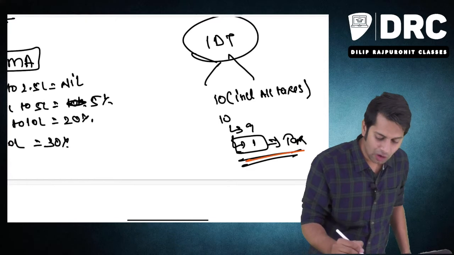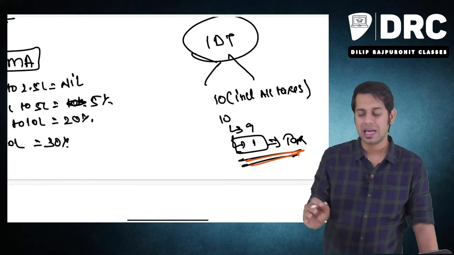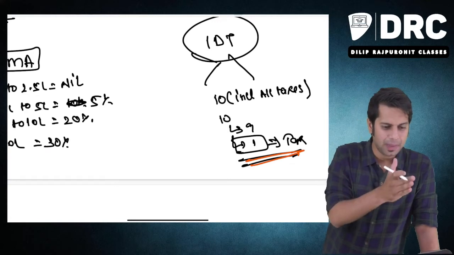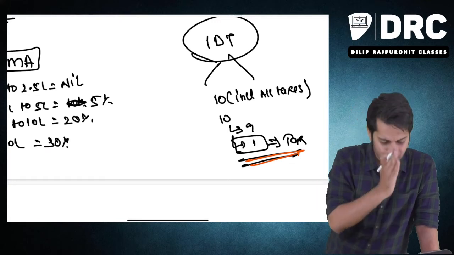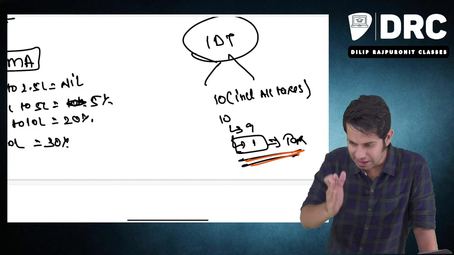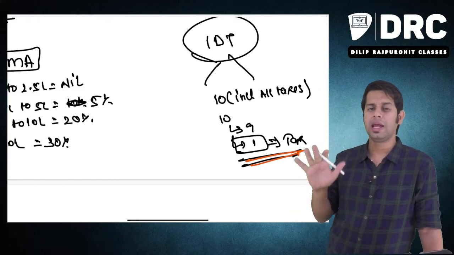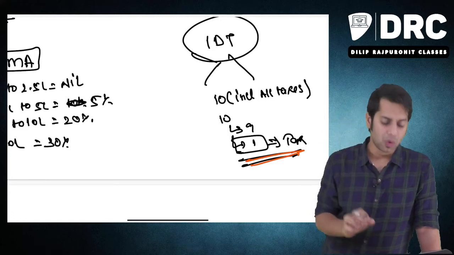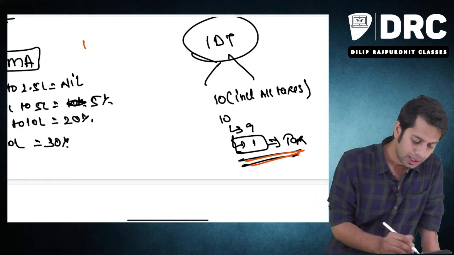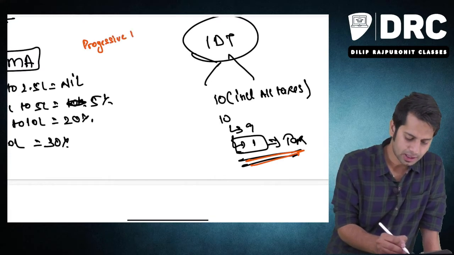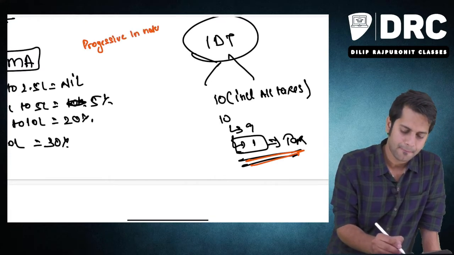So, in case of indirect taxes, the rate does not differ from person to person. Whether you are a beggar, whether you are earning 1 lakh per month, whether you are earning 10 lakhs per month, whether you are earning 5,000 crores per month, I don't care. You will have to pay the same amount of taxes. Therefore, direct taxes are also called progressive in nature.